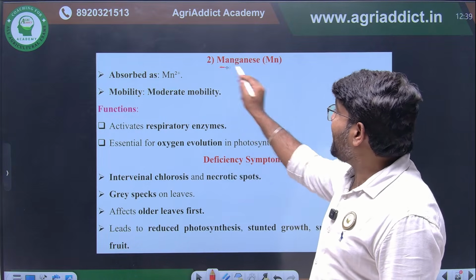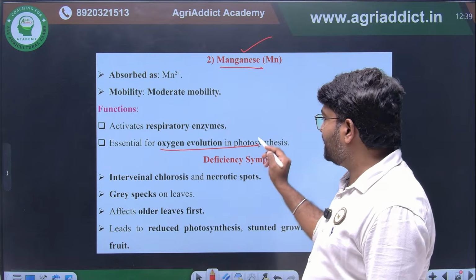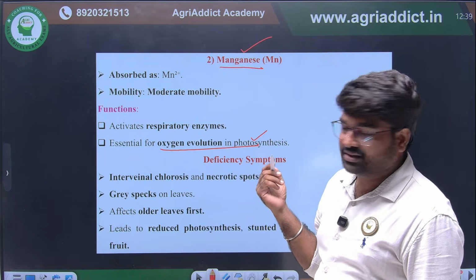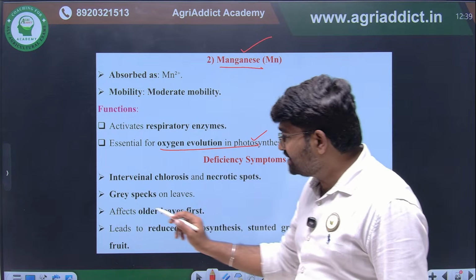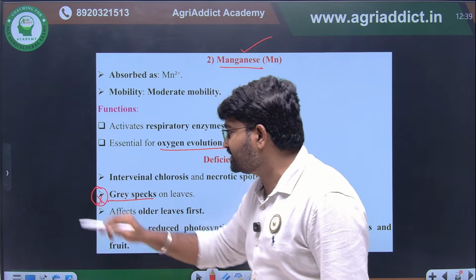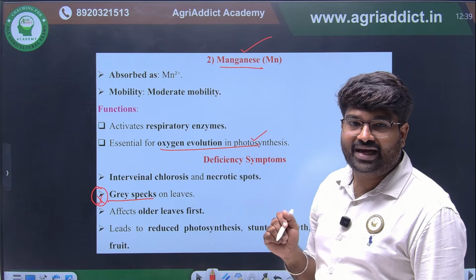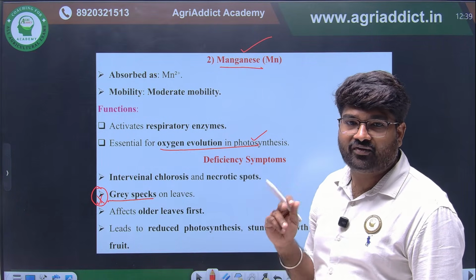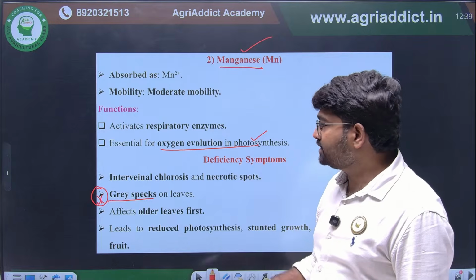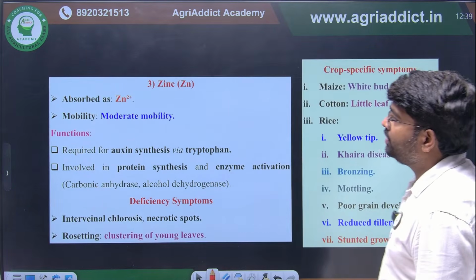Next thing is manganese. This is involved in photolysis of water. This we have already discussed. Okay. The major deficiency symptom is grey speck. This is another important question they have asked. Okay. They asked in match the following: grey speck of oats is caused due to deficiency of which mineral nutrient? This is due to manganese. Okay, this is another important point you have to remember.